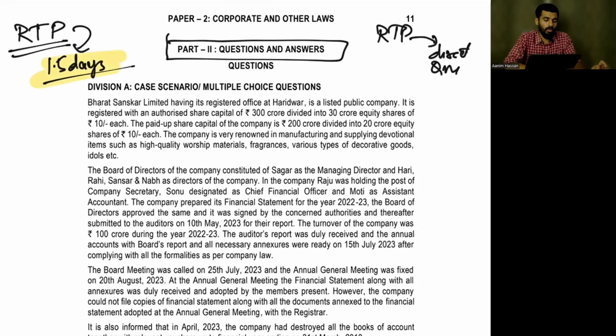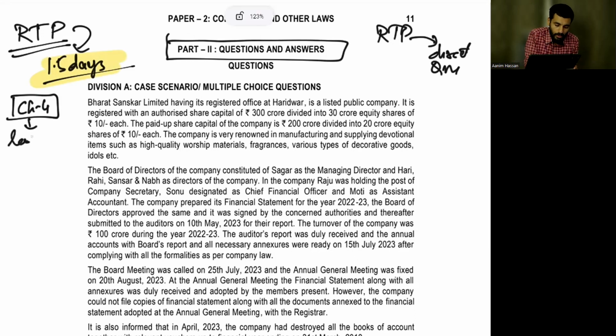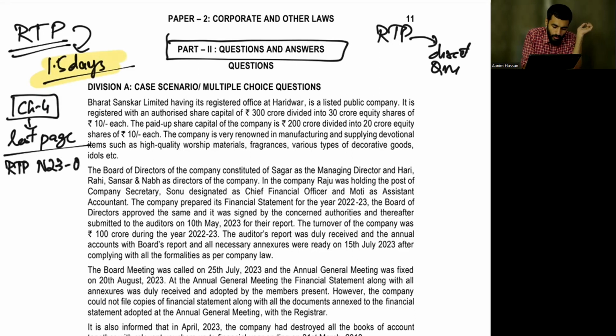So how do we tackle this problem? For example, let's say this is chapter 4. After the last page of the provisions of chapter 4, you have to write RTP November 23, question number 5. Let's say there are 50 questions in the November 23 RTP. Just write this so that immediately after chapter 4, you will do the revision of RTP question number 5.